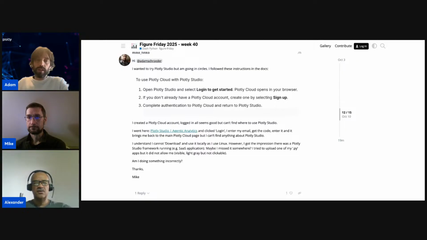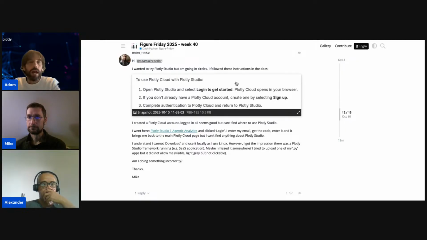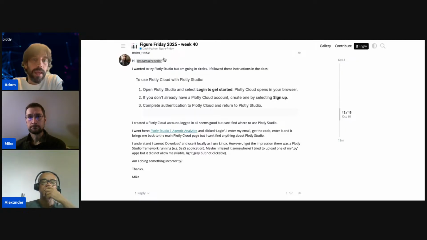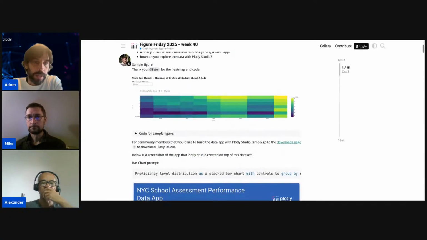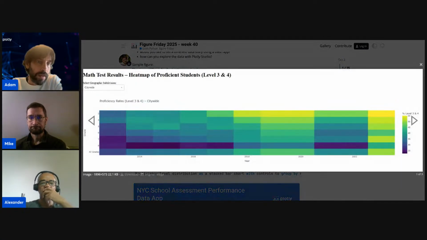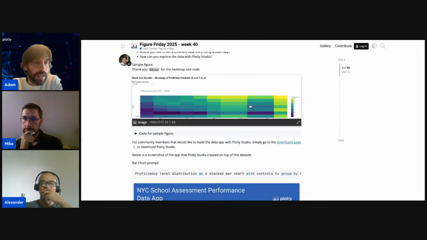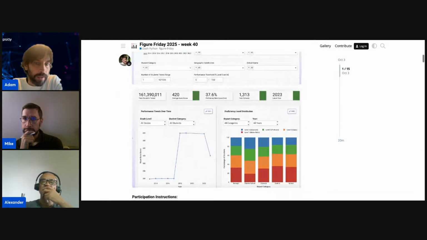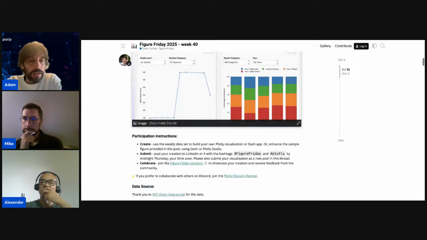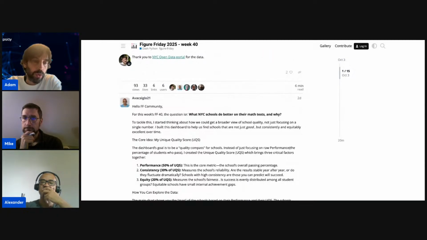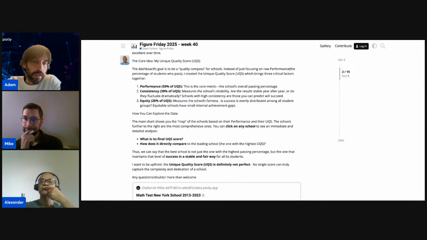All right, so let's go over the data set. We saw the data set here, the math test results. And like always, we have a sample image. This is a heat map of proficient students according to school by year. We have the grades, the percentage of third and fourth grade. We also built this with Plotly Studio as a sample. And then we have a few people who created their own apps and graphs that we want to talk about now. Let's see, Alex, let's start with you.